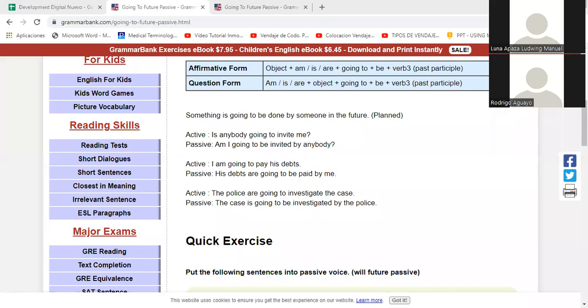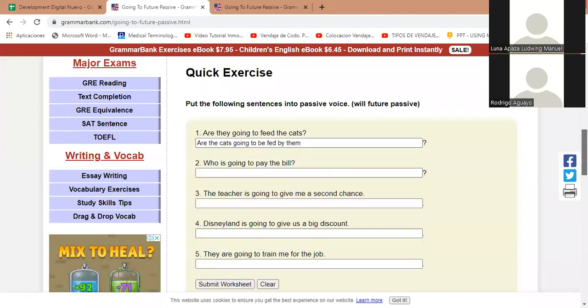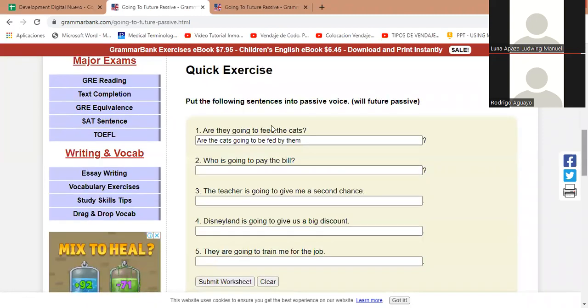Here's an exercise, so let's see. Let's do it real quick. Put the following sentences into passive voice. Use the will future passive. Number 1, are they going to feed the cats? Are the cats going to be fed by them? Right? And number 2, let's go with